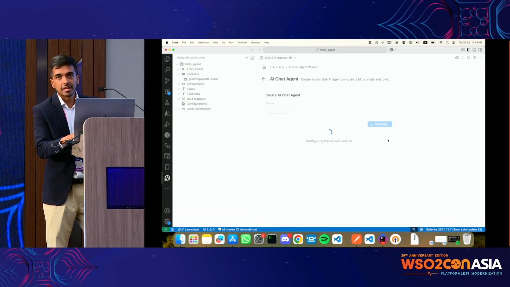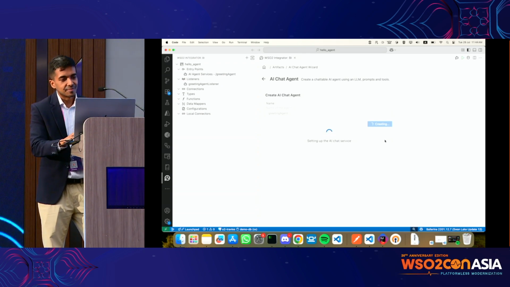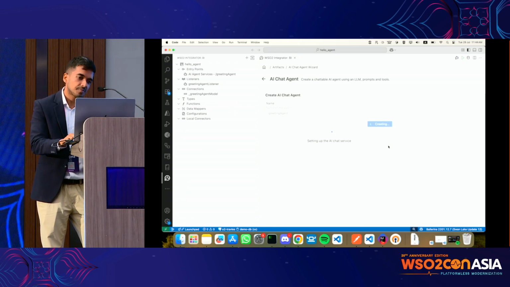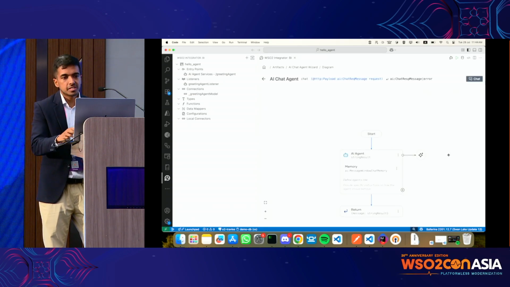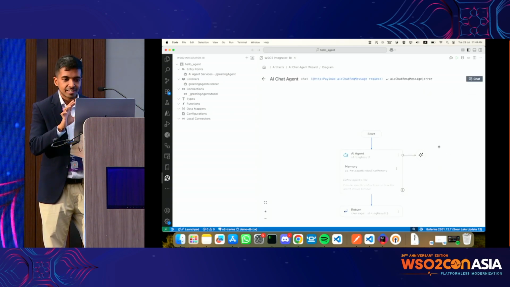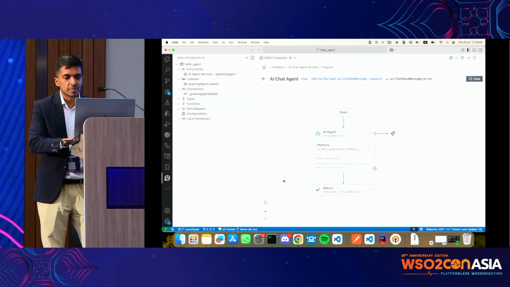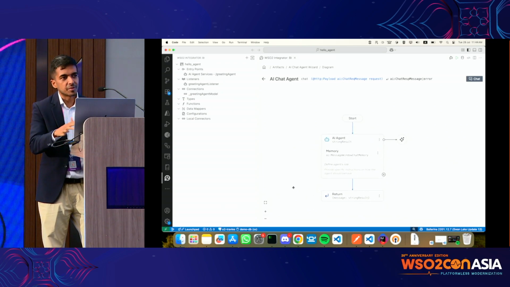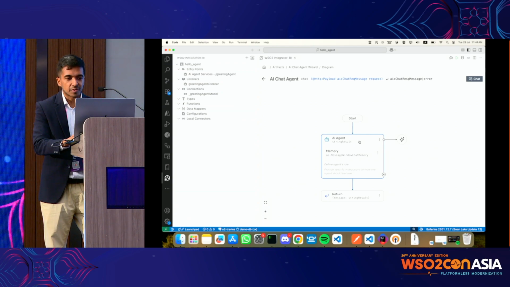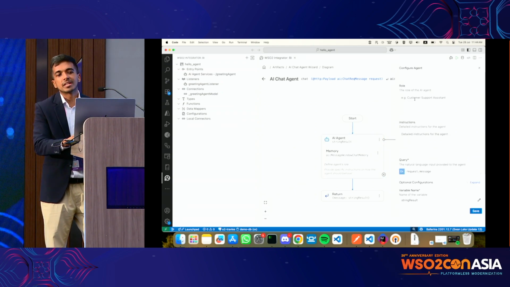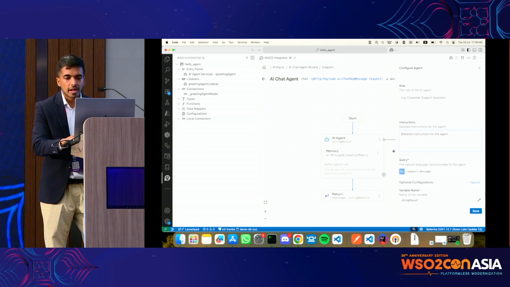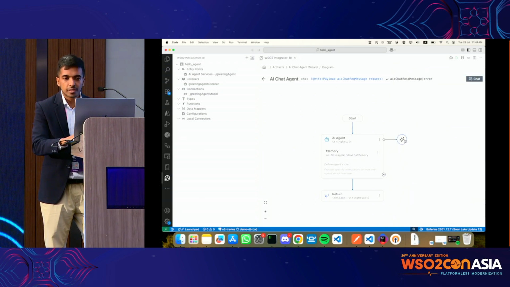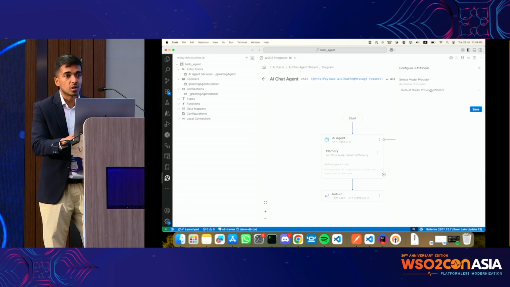Maybe I'll zoom in a bit. Yeah, sorry. So it's creating the agent. Yeah. So once it's done, you will see this pretty diagram for the agent that we are building. As of now, this is very blank, I agree, right? But if you click on this, you can assign a role to it. You can give specific instructions on what to do, and various things.